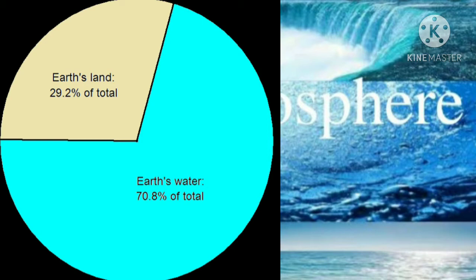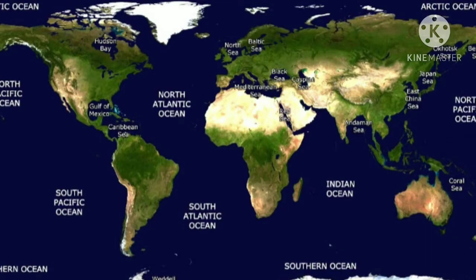Hydrosphere means hydro means water, as we have seen. So the hydrosphere consists of water in all its forms. All the forms means running water in the oceans, as well as the water in the lakes, rivers, ice, glaciers, underground water, and the water vapor in the atmosphere. All together it becomes the hydrosphere. Are you getting me? Okay.